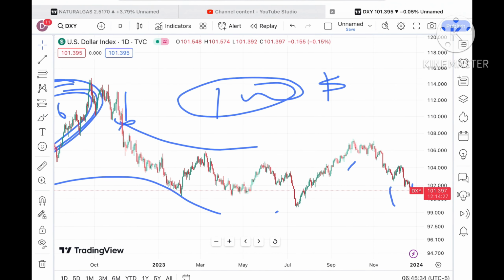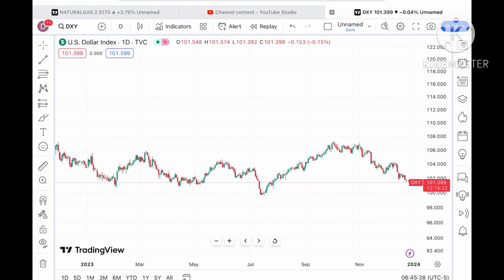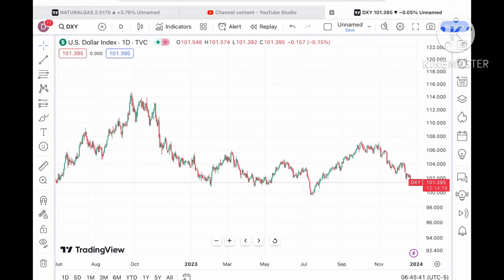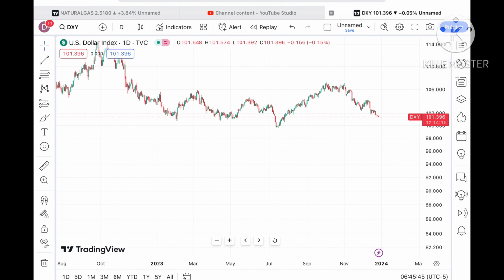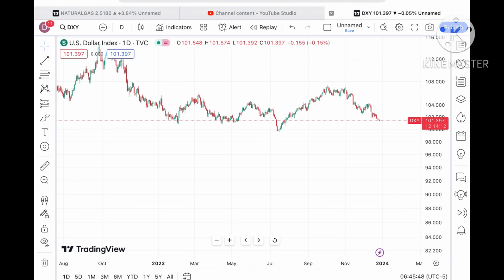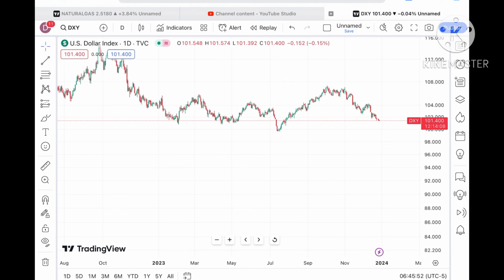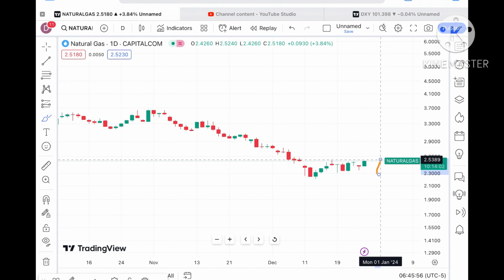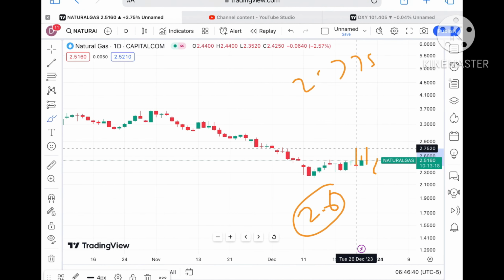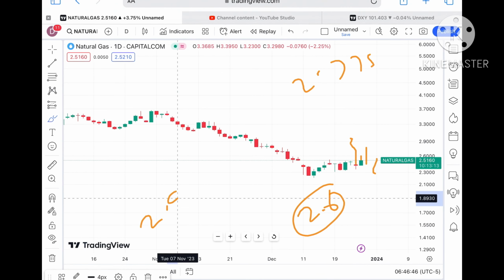Now the dollar index is trading at a level of $101.397, and I have already told you that when the price was around 102, there was a clear pattern forming that it can move further low because chances were very high. If now also we see a little more downside in the dollar index, which in turn can affect the price of natural gas, then natural gas can go further upside. So if the price sustains this level, we can see a level of 2.5389. Once the price starts moving above this level, we can see a level of $2.7, and from there a level of around 2.9.